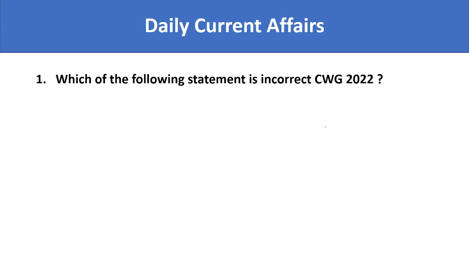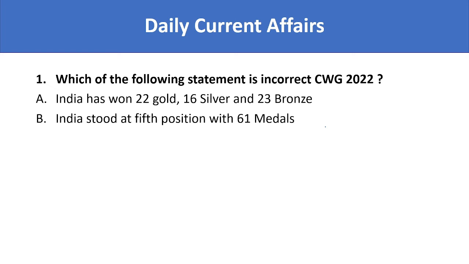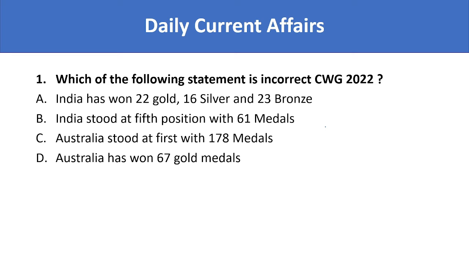So let's see. Which of the following statement is incorrect with regard to Commonwealth Games 2022? Option A, India has won 22 gold, 16 silver and 23 bronze. India stood at 5th position with 61 medals. Australia stood at 1st position with 178 medals. And Australia has won 67 gold medals. So with regard to Commonwealth Games, which of the following statement is incorrect?